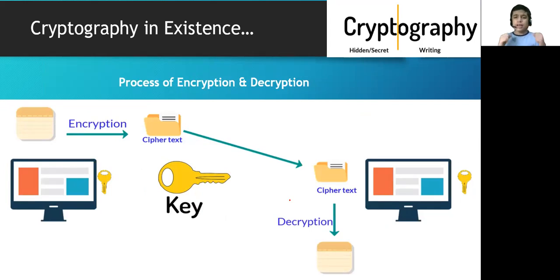Cryptography is basically formed by two words, crypto and graphy. Crypt means hidden and secret, and graphy means to write something. Now we'll take a closer dive at the process of encryption and decryption. I just write it over here.